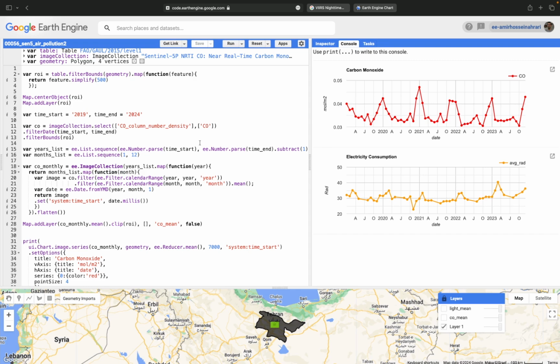And I hope you got a good insight about the air pollution and its variation over the urban area for carbon monoxide. If you had any problem regarding the code, I suggest in the first step you compare yours with mine. The code is also available below the video description on my YouTube channel, and if a problem still exists, you can reach me through the YouTube channel and put your comments.